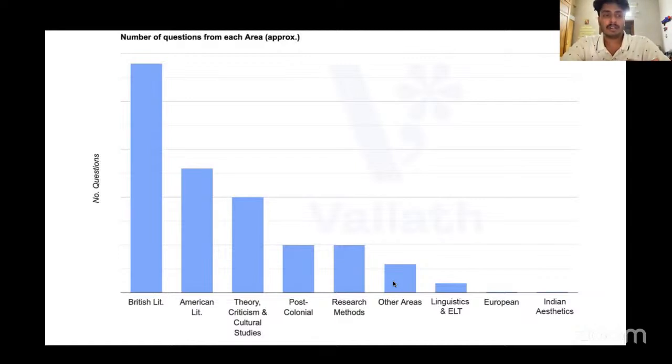American was also pretty much present all throughout the exam. But not always. Some exams have very few American literature questions. Sometimes it gets replaced by European, and this time the European lies at 0. And sometimes they ask, like last time and the time before last, Indian aesthetics was a major portion, one of their favorite portions, and this time all those Sanskrit terms were absent from the paper. But that'll help you in the next exam if you're writing the next exam.